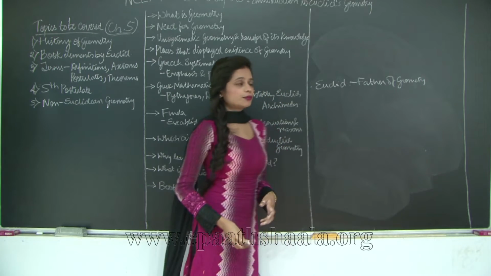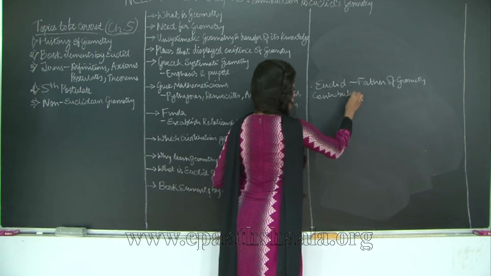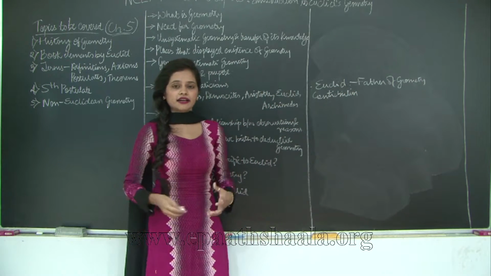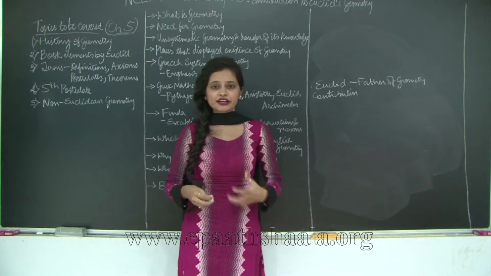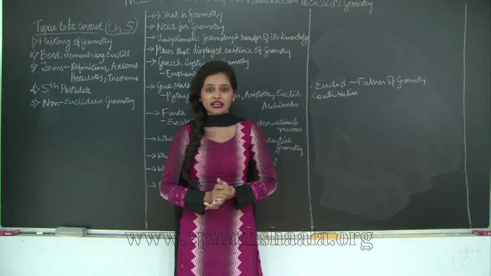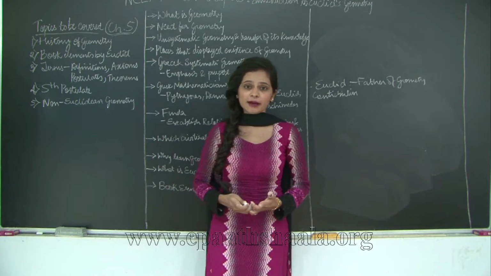And what was his contribution? He collected data related to geometry from different resources and compiled them all together into a book known as 13 Elements. Now the book 13 Elements has 13 chapters and each chapter is called a book.